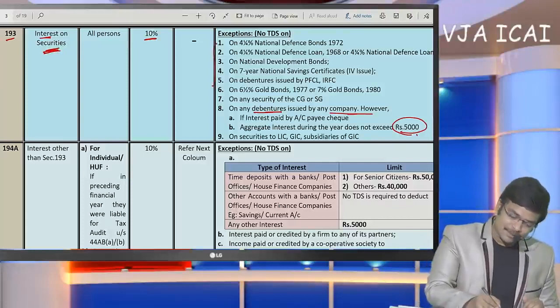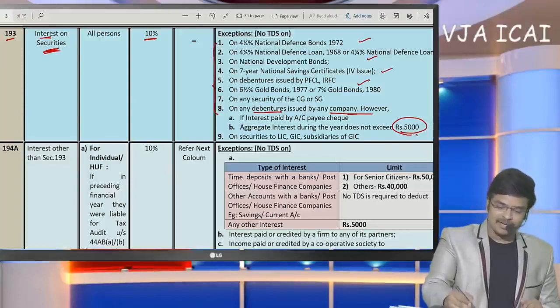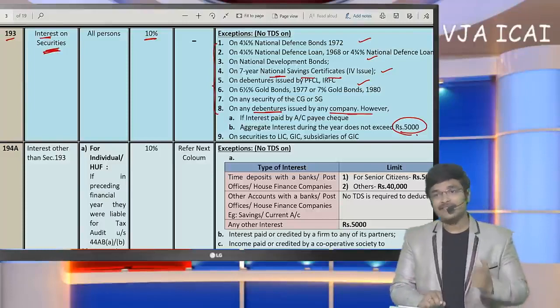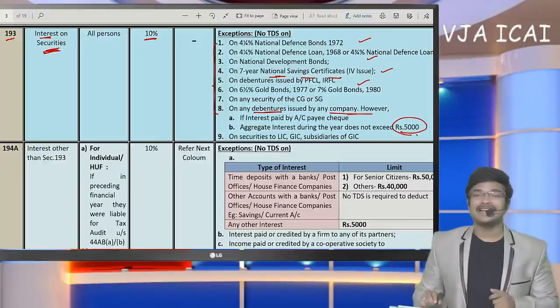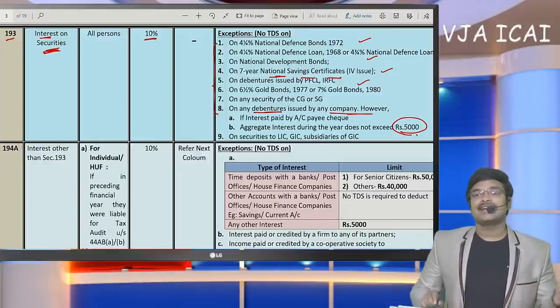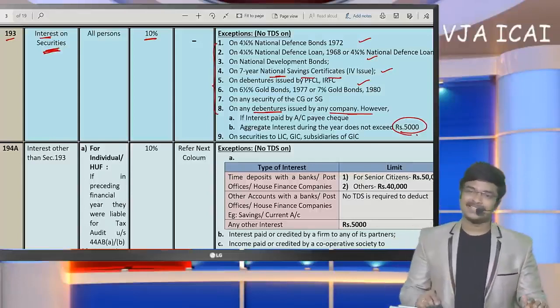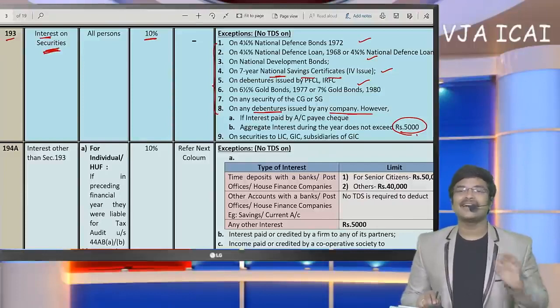And there are other exceptions also where TDS need not be made, namely government securities. If we invest in NSC bonds, the interest can also be claimed as deduction under 80C. First we need to offer it as income under the head other sources, and then it can be claimed as deduction. It can also be treated as an investment, NSC bonds. So for certain government securities, they do not deduct TDS.